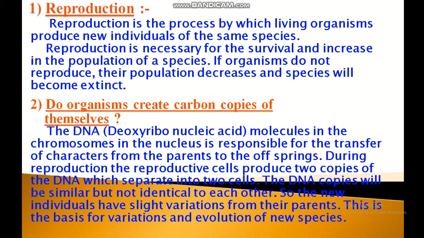The production of new organisms from the existing organisms of the same species is known as reproduction. Reproduction is essential for the survival of a species on this earth. If organisms do not reproduce, their population decreases and the species will become extinct. Actually, reproduction ensures continuity of life on earth.